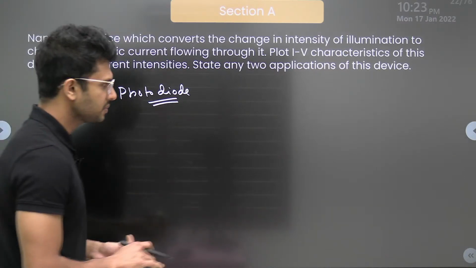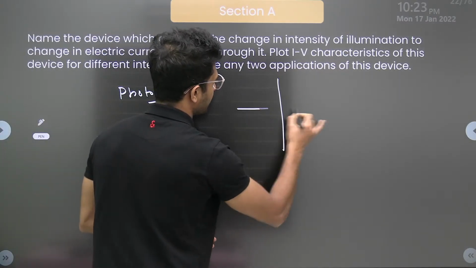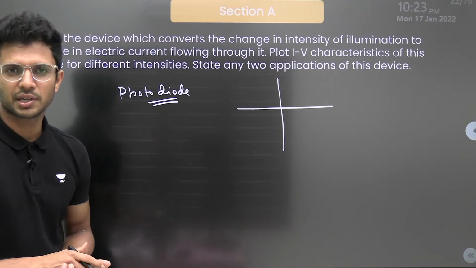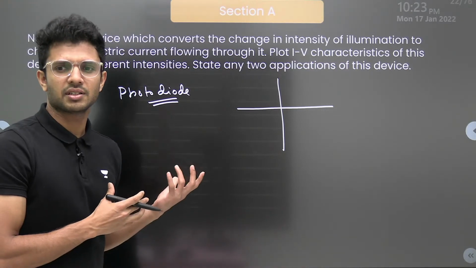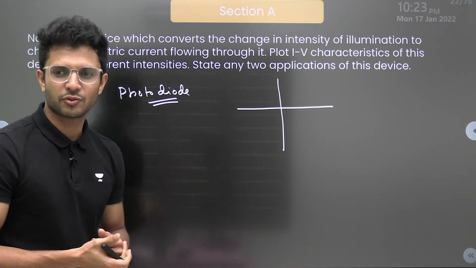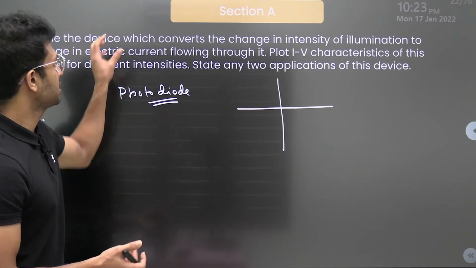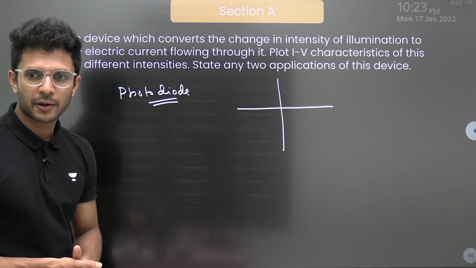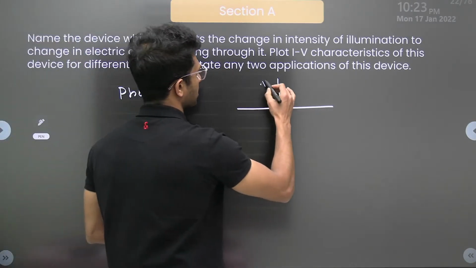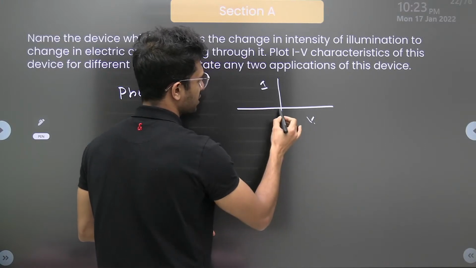I'm not going for the entire explanation of a photodiode, because for those who haven't learned the chapter, there is no use in simply going on explaining what a photodiode is. For the time being, just understand that this is a photodiode. And the IV characteristics will be looking like this.